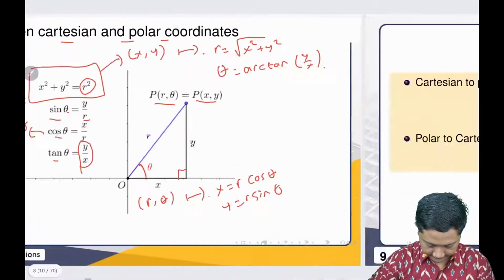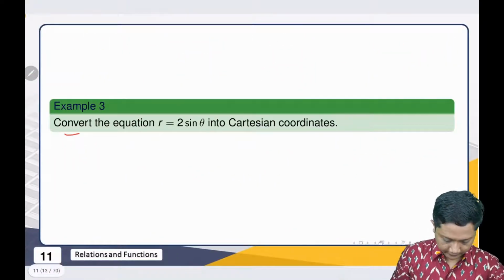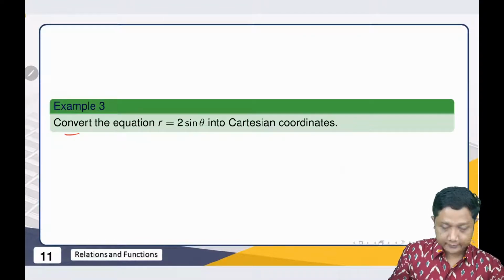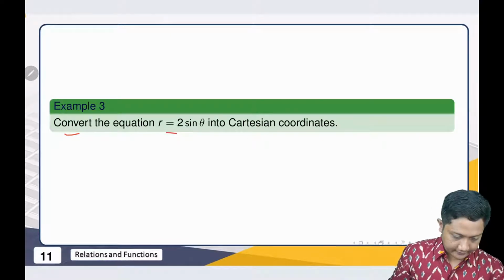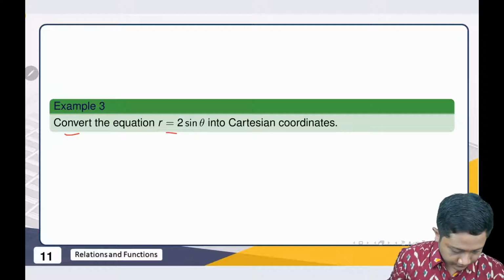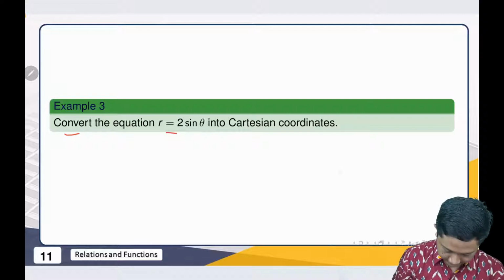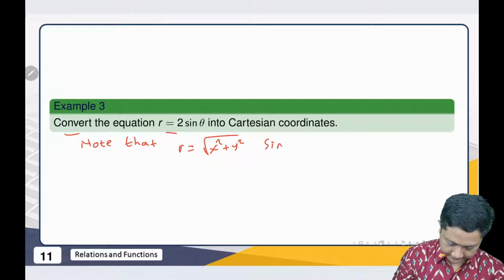Okay, and next we have the second example. You would like to convert the equation r equal to 2 sine theta. So we have the equality here, and then how to do this? Please note that r is equal to the square root of x squared plus y squared, and sine theta is equal to y over r.